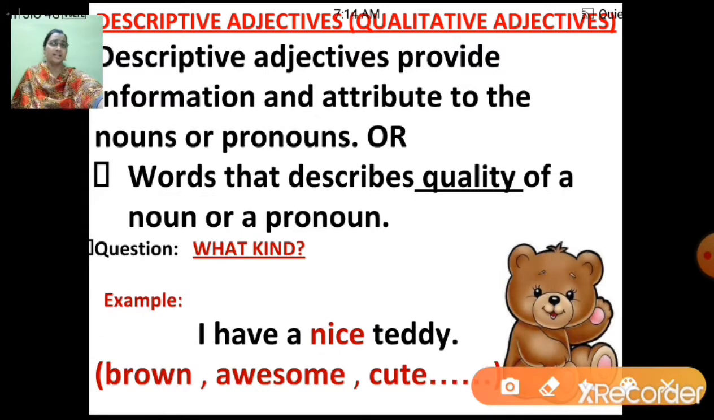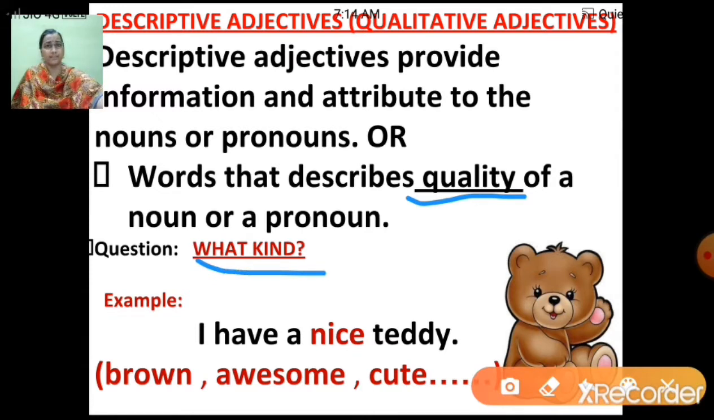Now, let us understand descriptive adjective. Descriptive adjectives are also called as qualitative adjectives. Now, descriptive adjectives provide information and attribute to the noun or pronouns. Or in a simple way we can understand this: words that describe quality of a noun or a pronoun are called descriptive adjectives or qualitative adjectives. Now, this basically answers the question what kind.